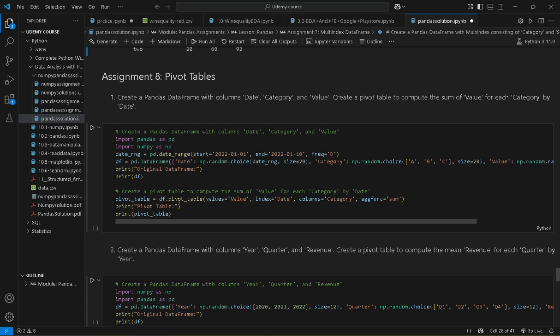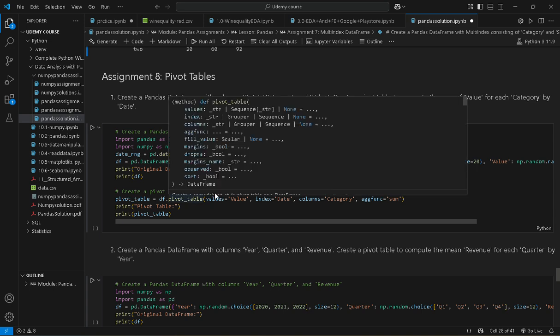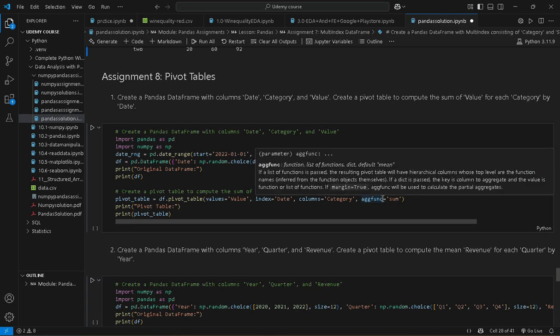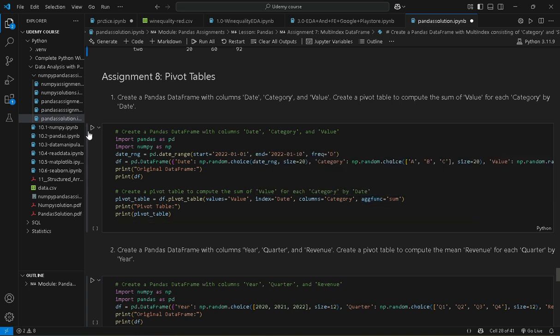Okay, create a pivot table to compute the sum of value for each category by date. So we create pivot table as a variable, and in this variable we have df.pivot_table as a function, values equal to value, index equal to date, columns equal to category, aggregate function equal to sum. So let's check the output.